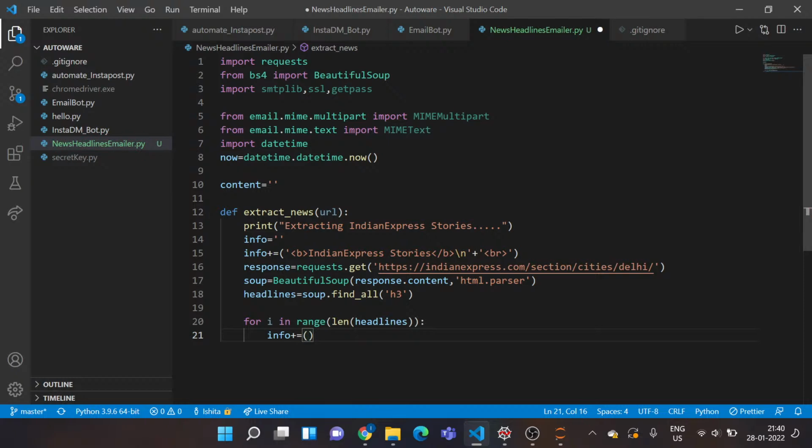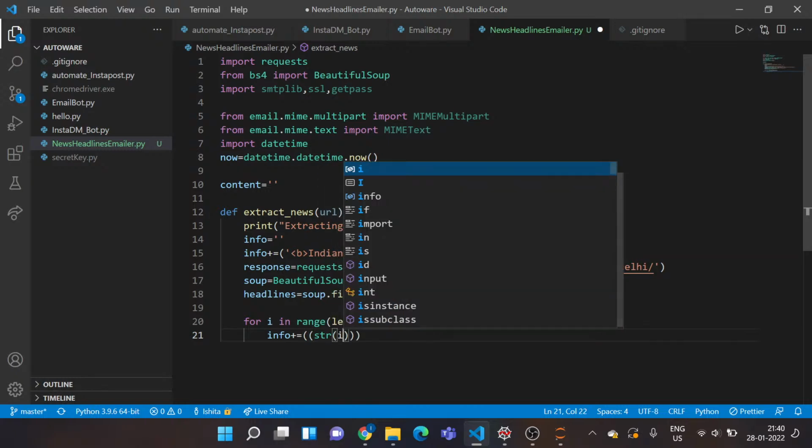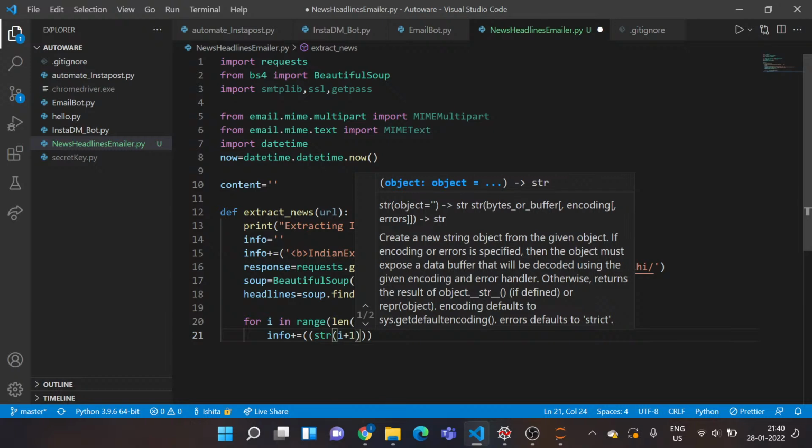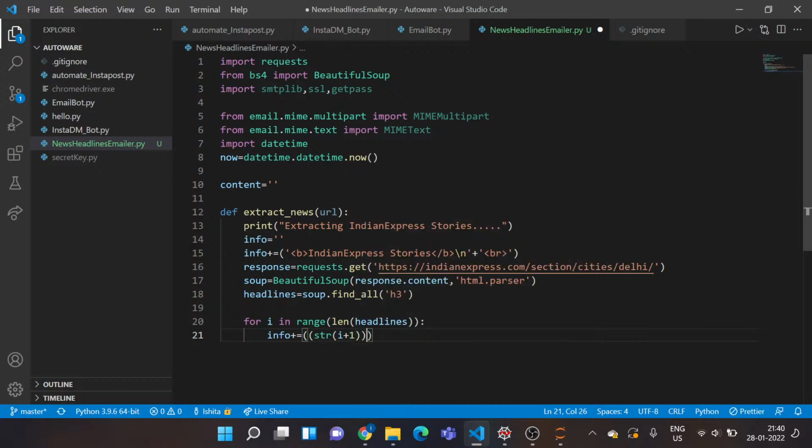Again, I want to say string of i plus one. So it would basically give you the index number. I want it to be printed in a nice way: headline number 1, headline number 2, headline number 3, not in a paragraph form. So I'm actually adding this. Now I'll say plus. A bit of formatting I'm doing, nothing else.